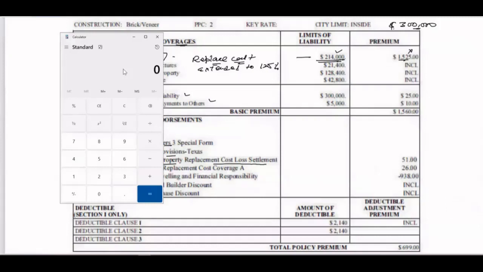So what is your total coverage? 214,000 into 125%. So you can claim up to 267,000. If your loan amount were 250,000, or 260,000, or even 267,500, we would be good.